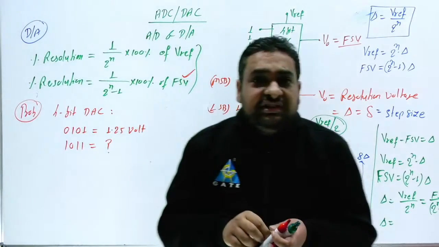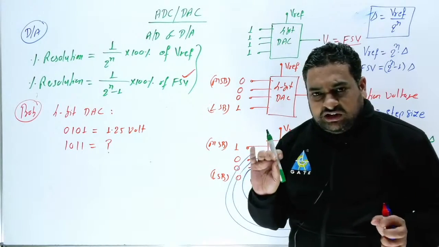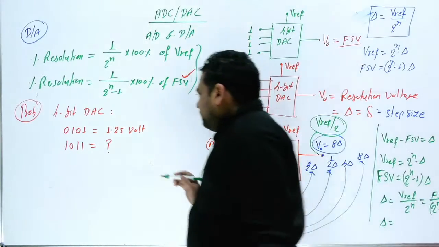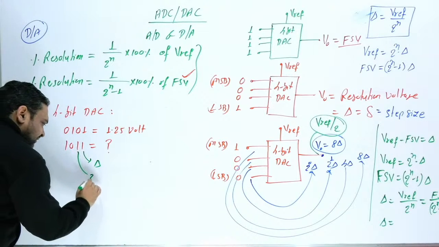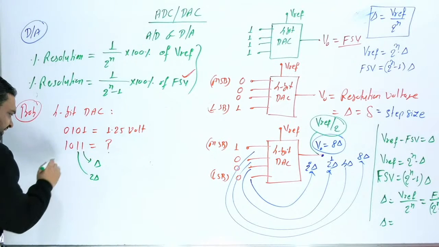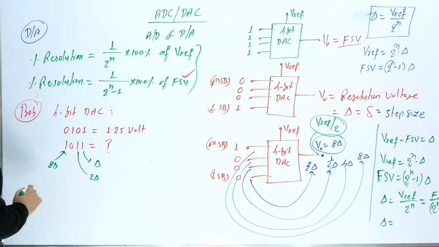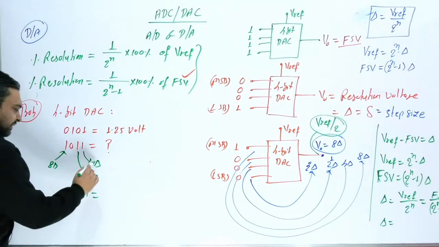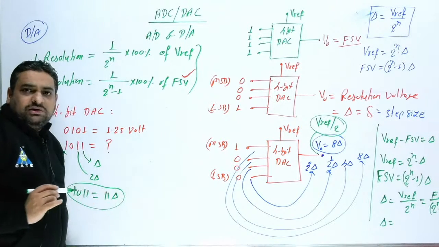What do you have to do in this category of question? Easily, within 30 seconds, we can handle this category of question in the GATE exam. Always target the step size first. The weights are del, 2 del, 4 del and 8 del. So 1011 is 8 plus 2 plus 1, which is 11 del, that is 11 into step size.